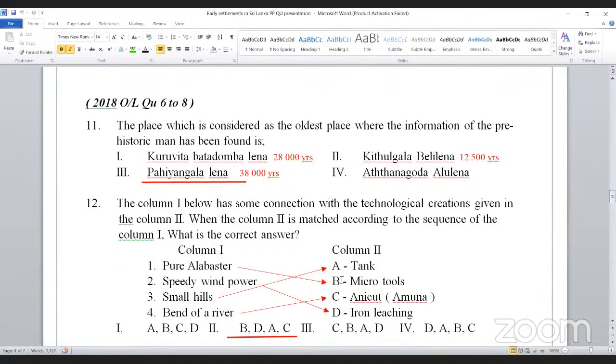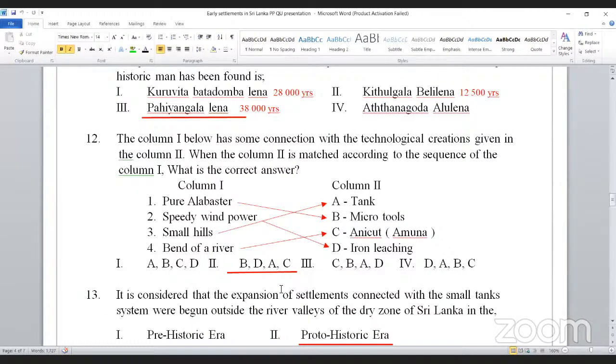Now, this question is interconnected with the other lessons, so some things are there that you don't know. Speedy wind power comes under technology. Small hills even come under technology, iron leaching. Bend of rivers comes under the fifth lesson. However, the answer is BDAC. So, in our A plus revision program, we do all these things: past paper questions, model questions, guidance for writing essay adaptations, everything will be done, right?